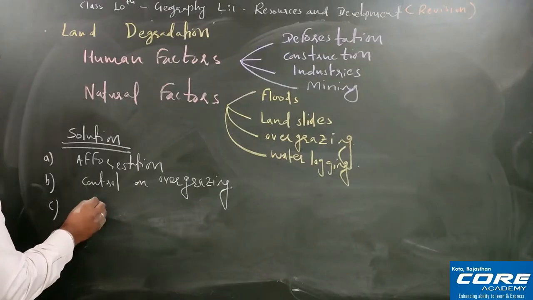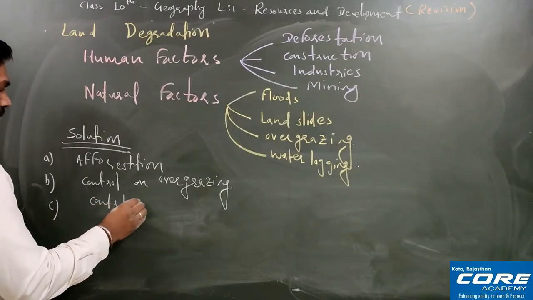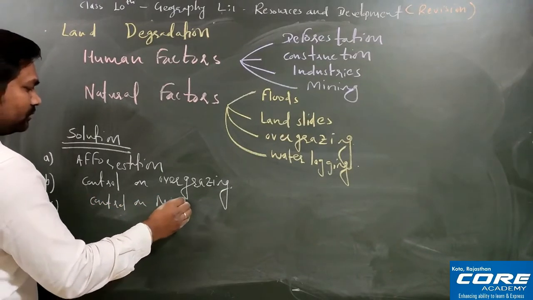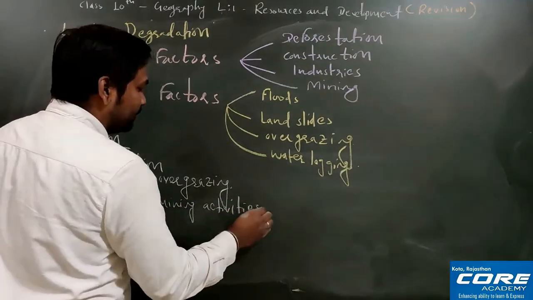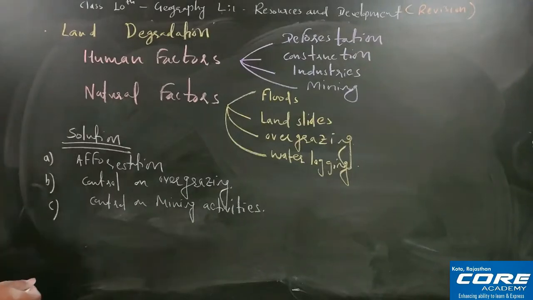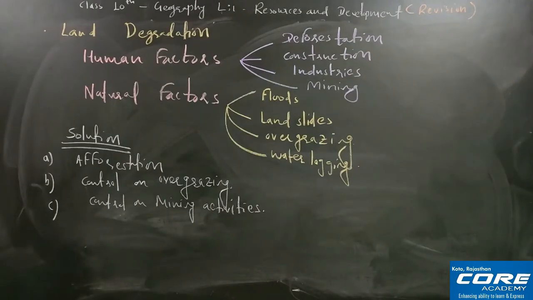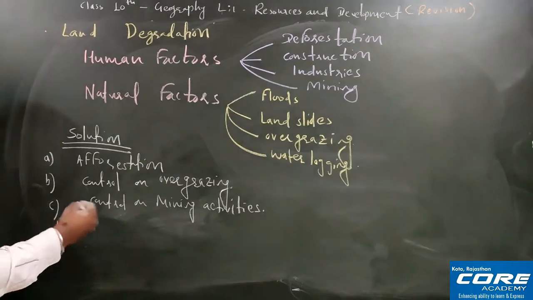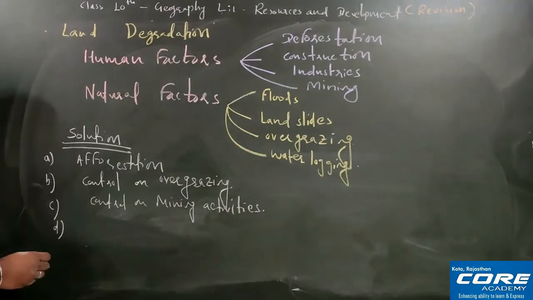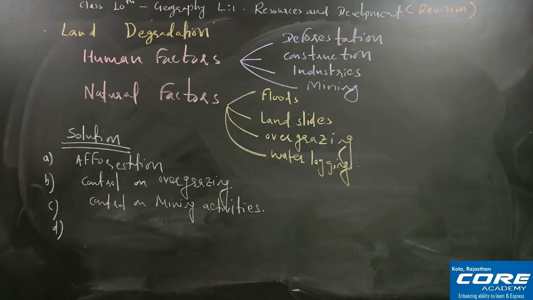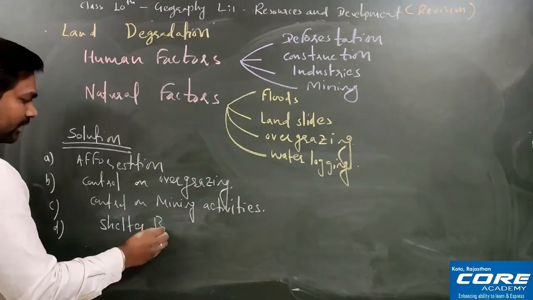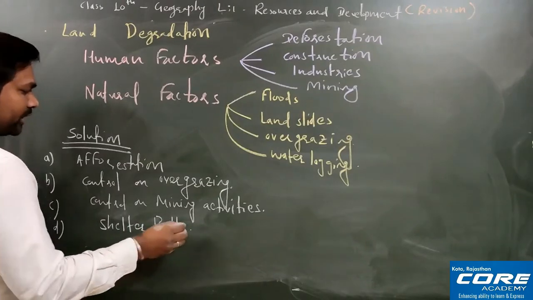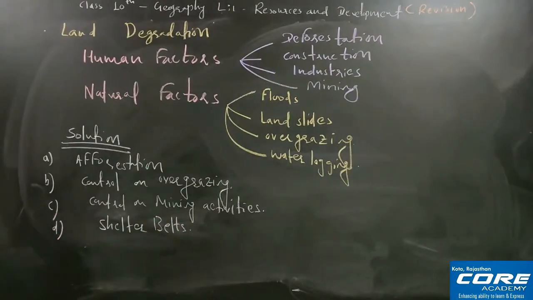Control on mining activities, with proper rules and regulations they have to do. Sometimes the mining activities are done illegally, against the rules and regulations, and that we have to control. Then the next one is we can develop shelter belts. Okay, what shelter belts are and everything I'll tell you in detail when I explain soil conservation. So shelter belts we can do.